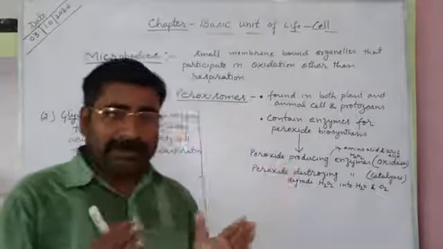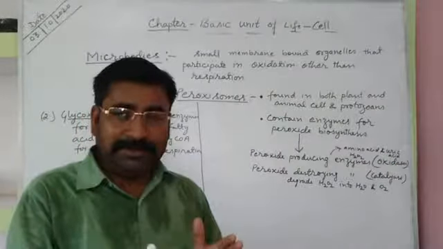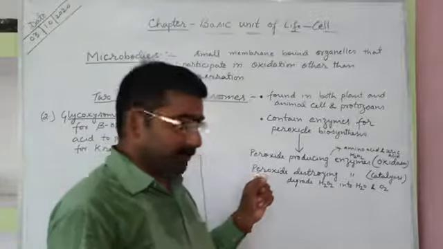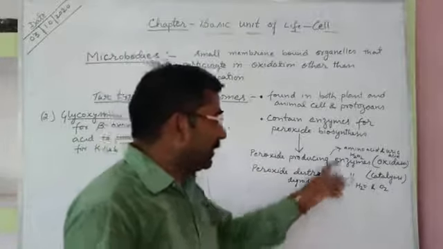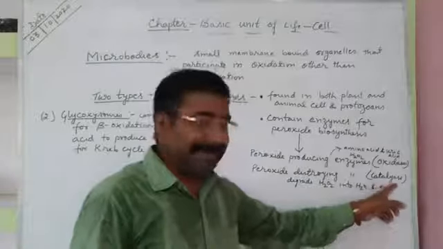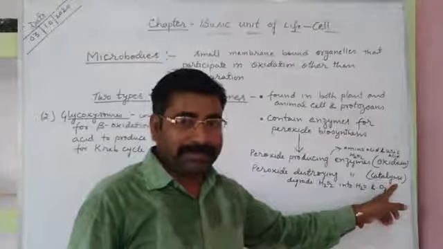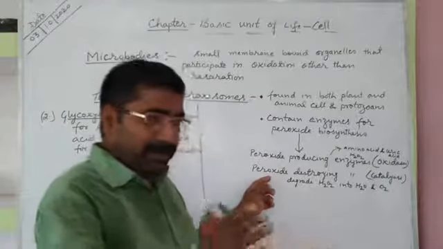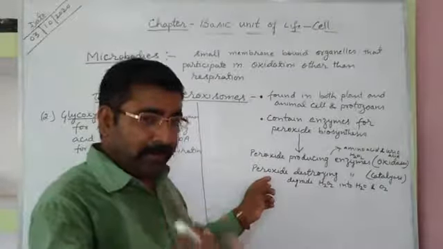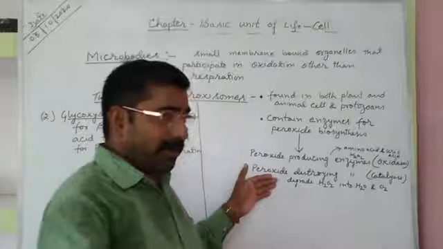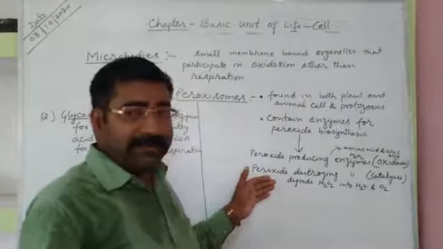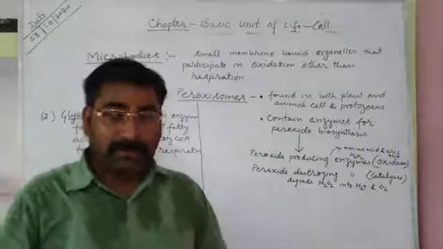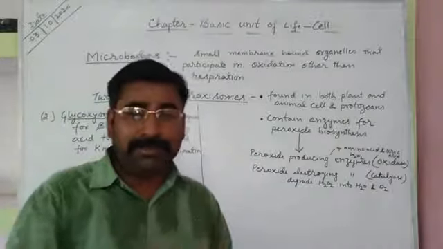The other category of enzyme present in peroxisomes is the peroxide destroying enzyme, which we call catalase. On one side peroxisomes contain enzymes for oxidation, and on the other side enzymes for destroying the products formed during oxidation by oxidase.